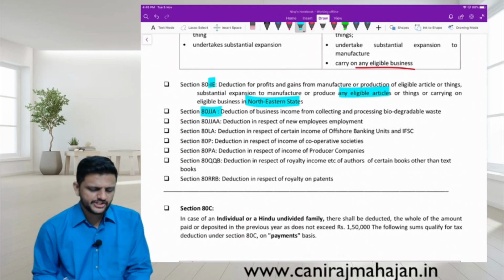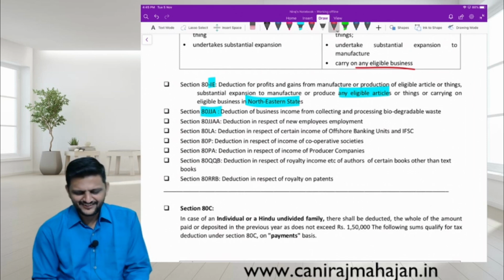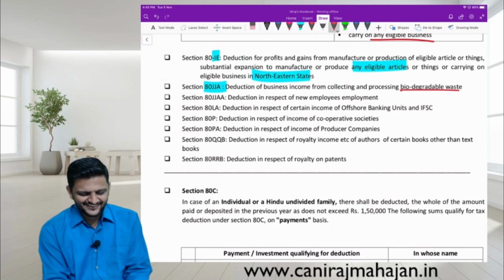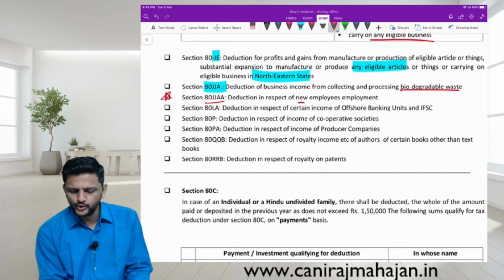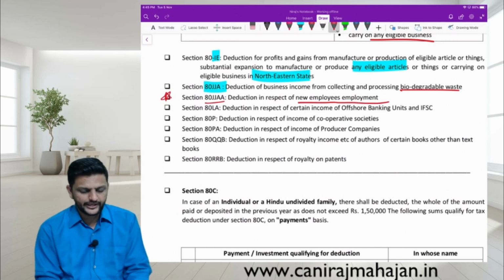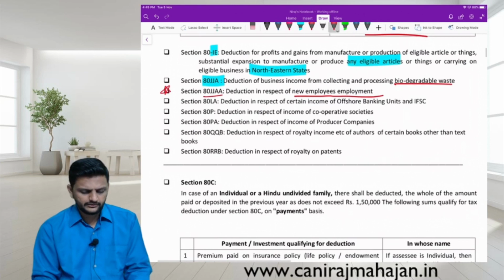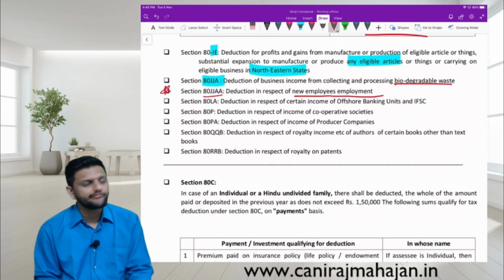AT Jojoba, JJA, check, is for biodegradable waste. And JAA is for, this is part of our syllabus, new employees, employment, you get a deduction. Okay. ADLA, in respect of certain income from offshore banking units.